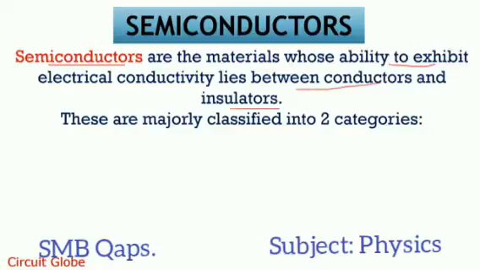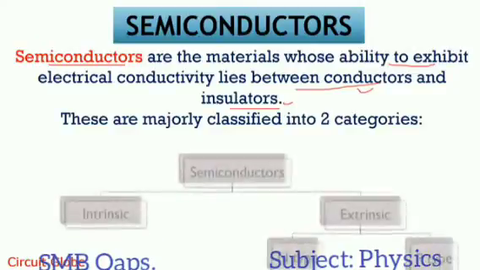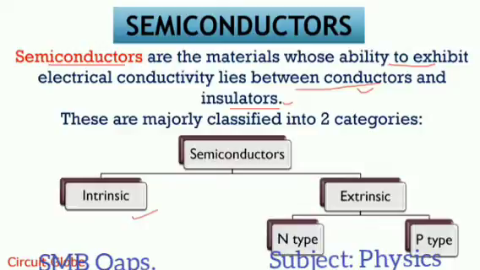As we know, conductors are those materials which can conduct electricity due to the free electrons present in that material, and the insulators are those materials which are opposite to the conductors. They do not conduct electricity. So here we can say that the semiconductors are the mediator between the conductors and the insulators, because semiconductors have some of the properties of the conductors and some of the properties of the insulators.